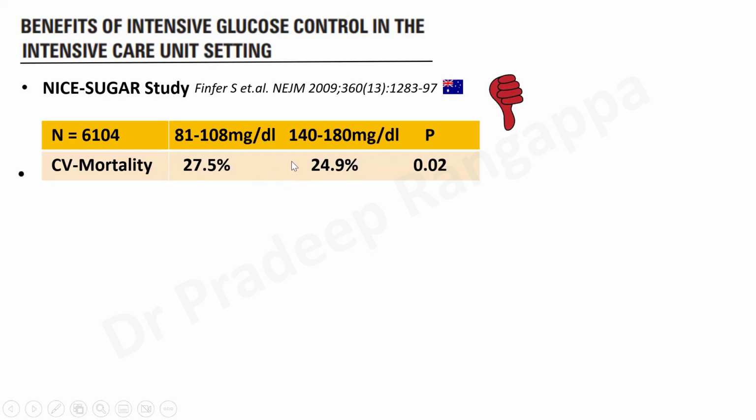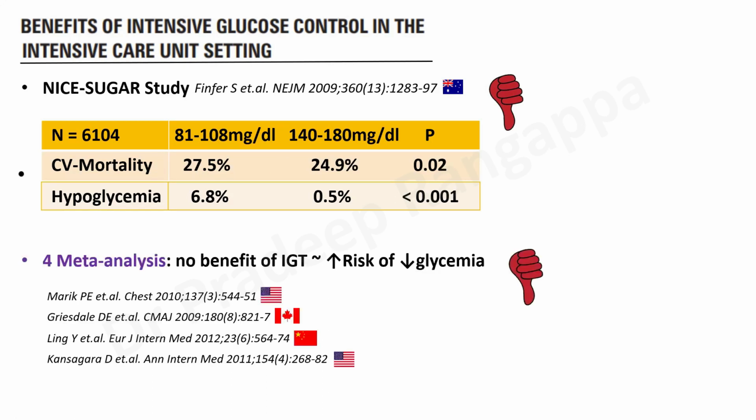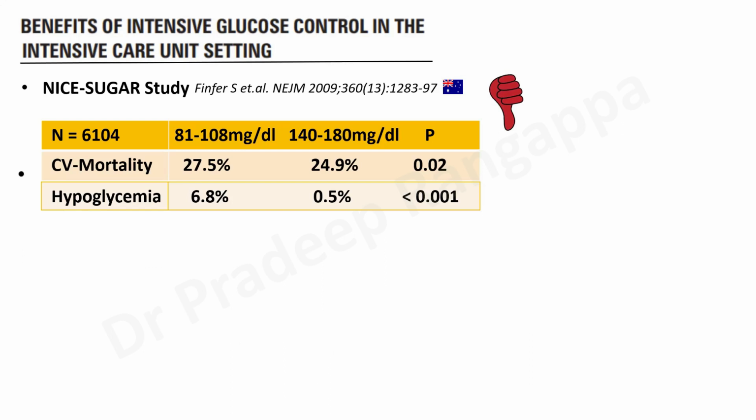They looked at cardiovascular mortality, and as you see, cardiovascular mortality was higher in the intensive glucose therapy group as compared to 140 to 180. Hypoglycemia was also more frequent in the intensive glucose therapy group as compared to the control group. So this again showed that maintaining rigid glycemic control or intensive glucose therapy may not be of much benefit, and in fact, it may lead to an increase in mortality. So this study is what we follow.